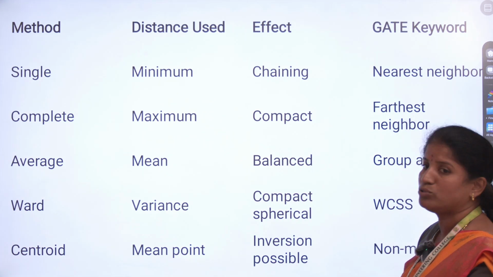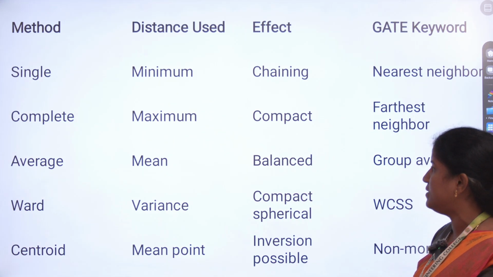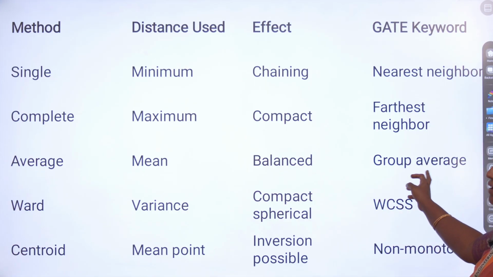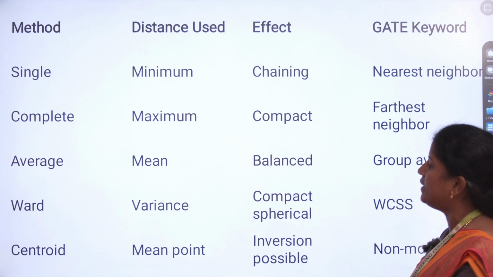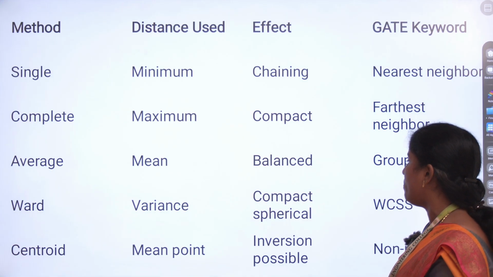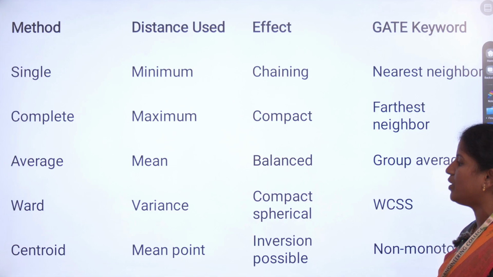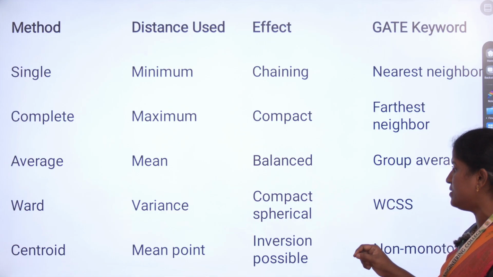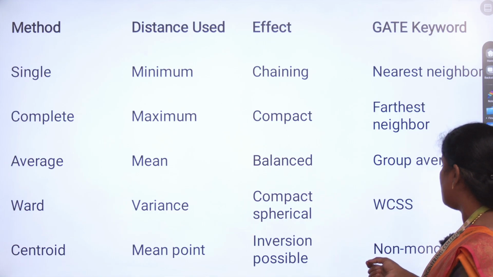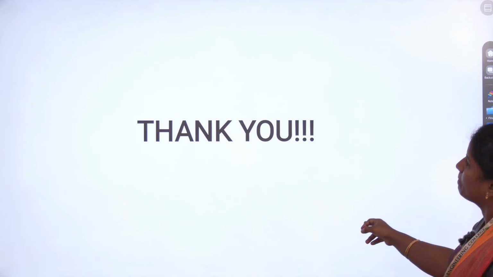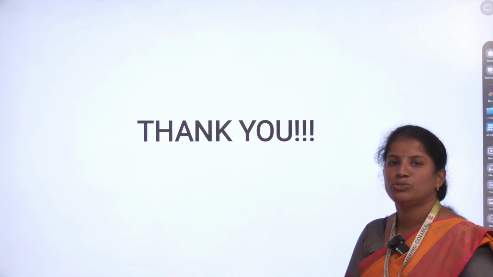Whereas average linkage means we calculate the mean of the pairwise distances. Here the effect is balanced and the keyword is group average. Then Ward linkage is variance based, giving compact or spherical clusters. Here we are using WCSS. Centroid means the mean point of the cluster. The effect is inversions are possible. The GATE keyword is non-monotonic. So thank you. We'll continue in the next class.